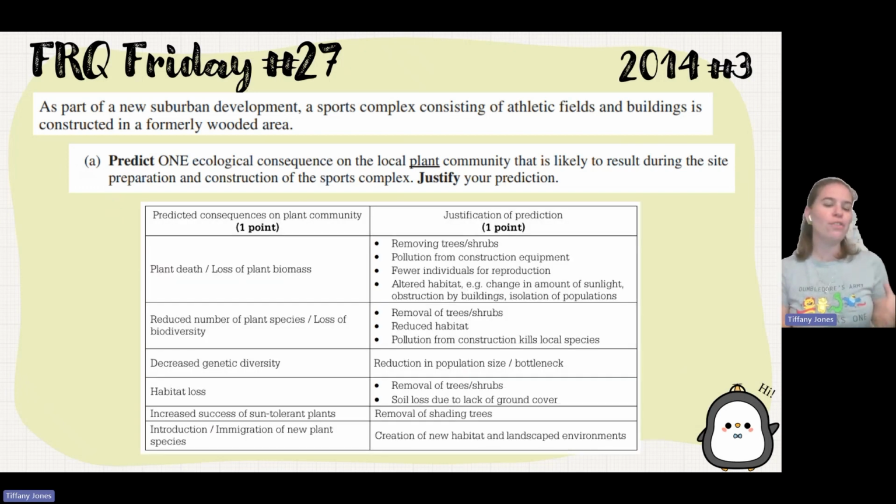So there's a lot of different answers that we have that were accepted, most of which are looking at plant death and how removing them from the area or the construction vehicles adding pollution. So the different options: plant death, reduced number of plant species, loss of biodiversity, decreased genetic diversity, habitat loss, increased success of sun-tolerant plants because we're removing those shading trees, introduction or immigration of some new plant species that could lead to new competition. And so there's a lot of options here. You can pause it and read through those if you want.